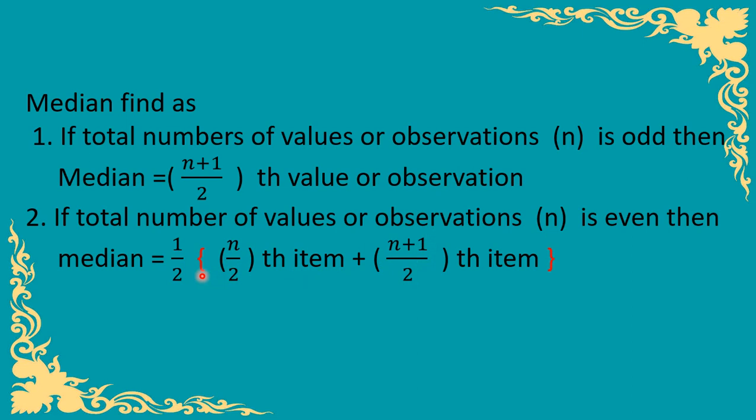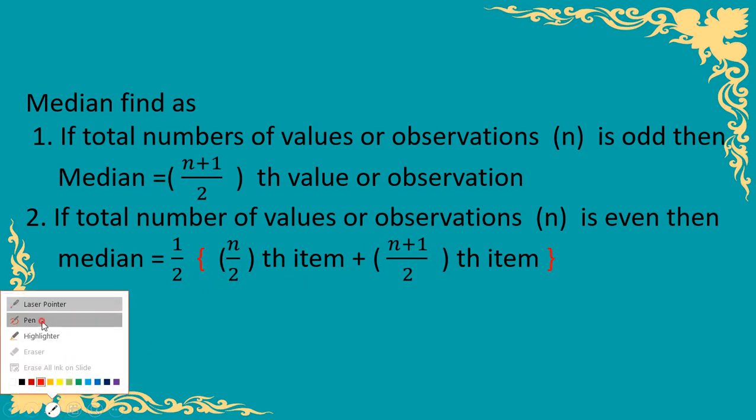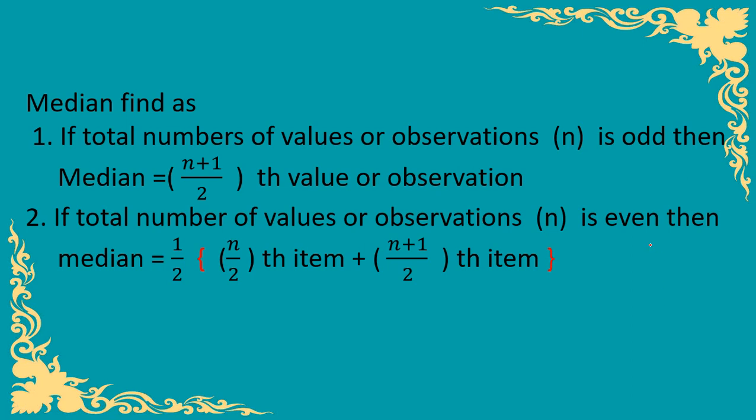That means if the total number of observations we consider as 4, okay, 4 observations are there and we have to find the median.